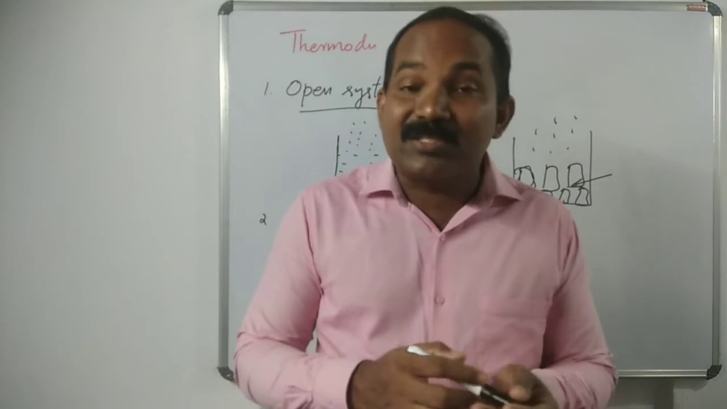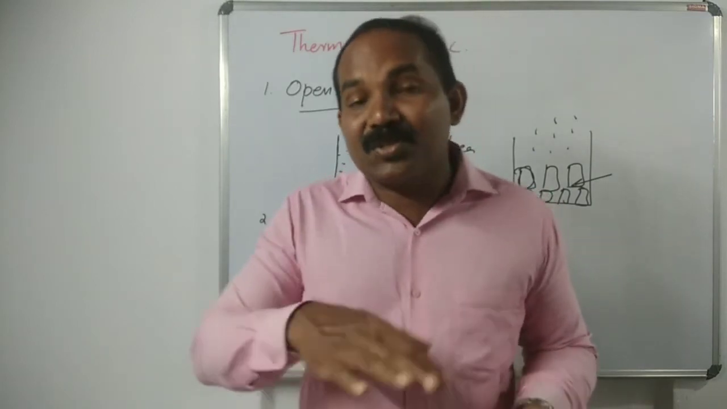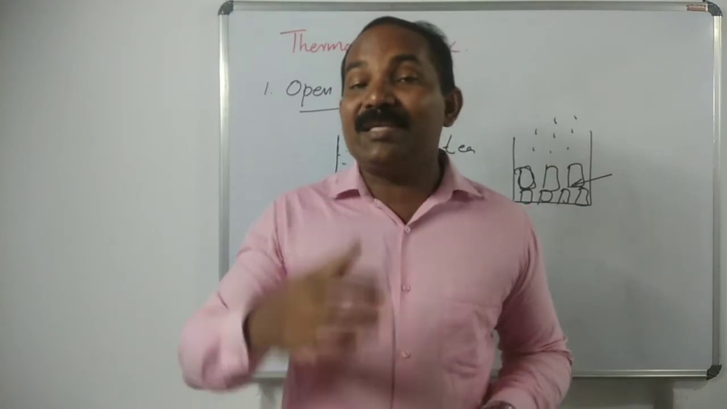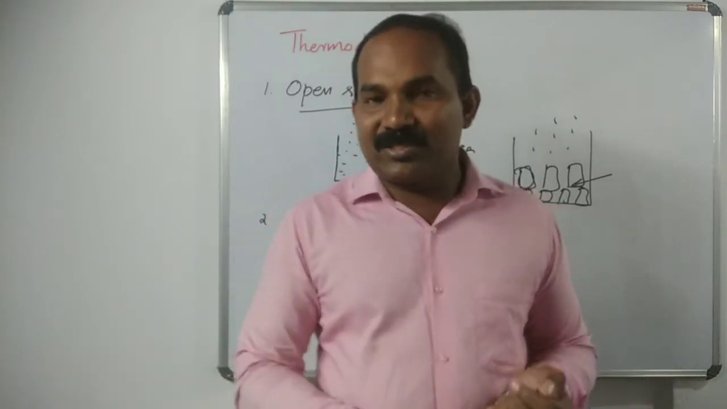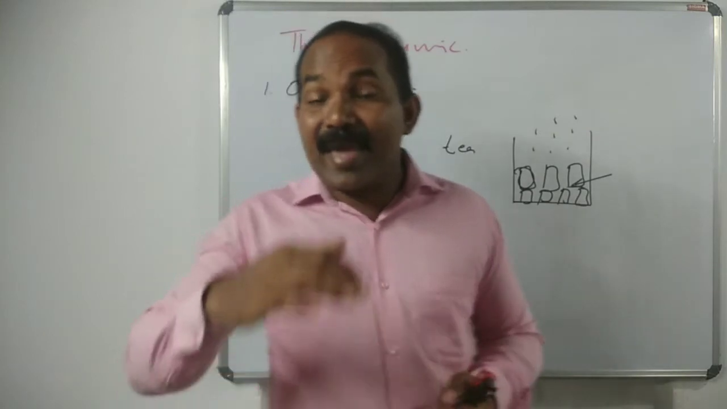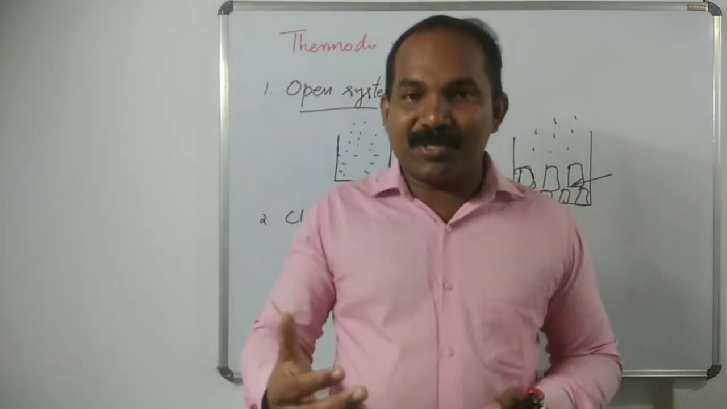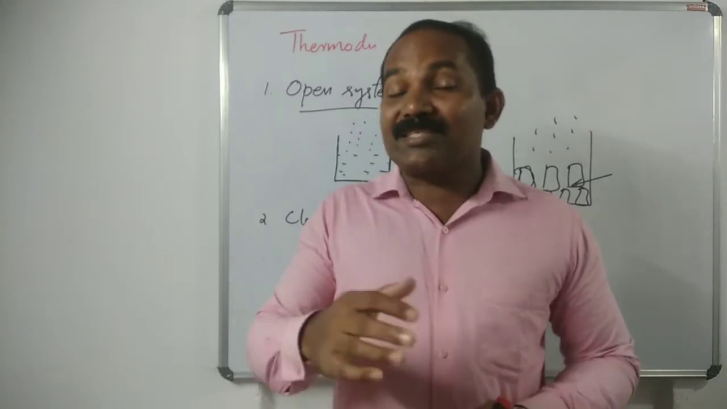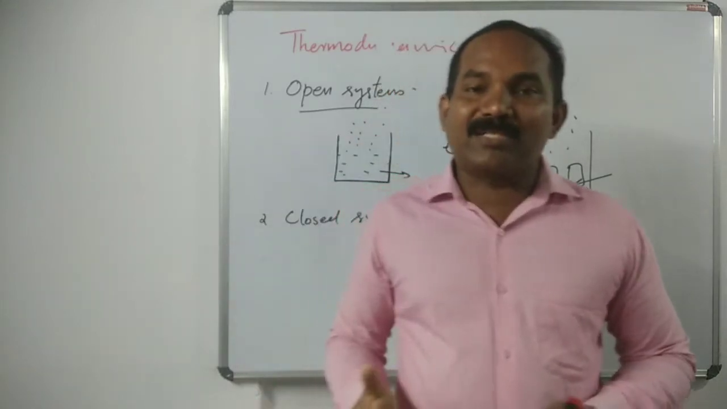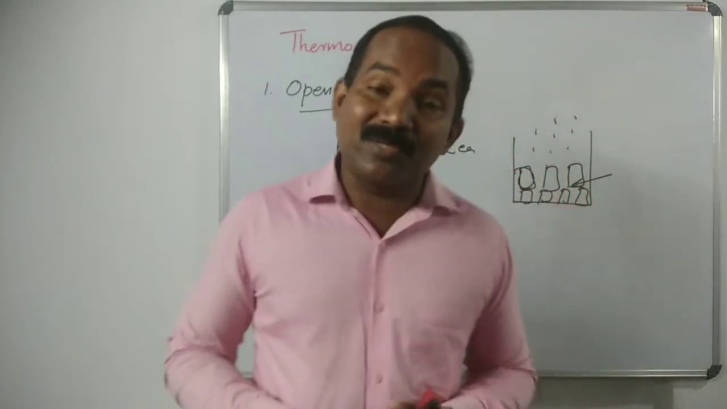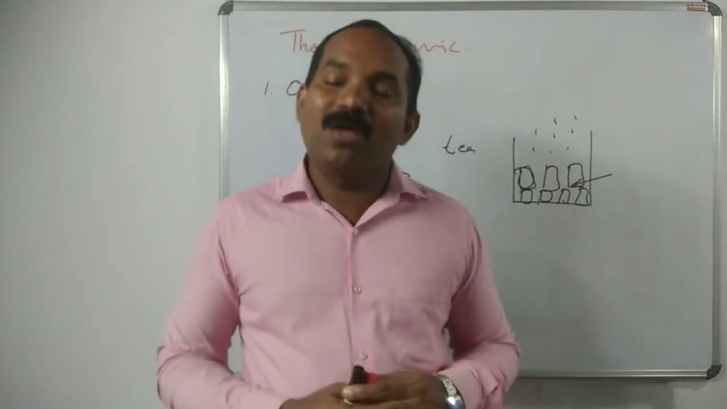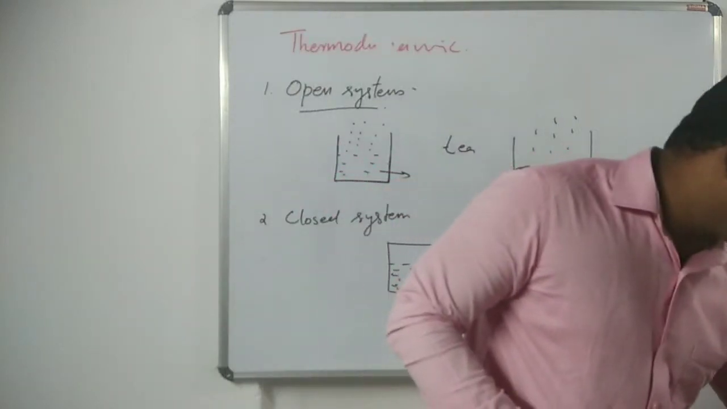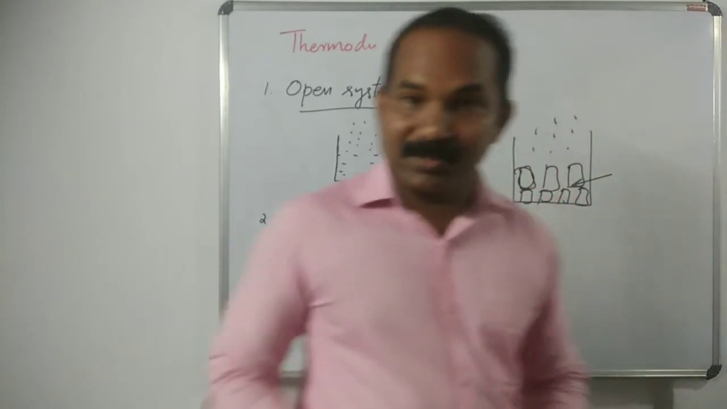That means the system doesn't exchange matter; the exchange takes place in energy. So a closed system is a system that exchanges energy, not matter. Such systems are called closed systems. And the next is the isolated system.